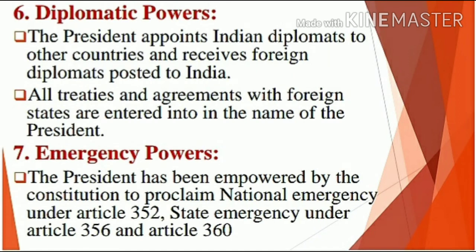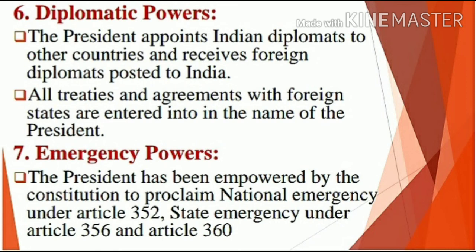Then diplomatic powers. The President appoints Indian diplomats to other countries and receives foreign diplomats posted to India. Diplomats means ambassadors, those who connect two countries. They are appointed by the President. All treaties and agreements with foreign states are entered into in the name of the President. So the diplomats make agreements with a foreign country through the consent of our President. These are the diplomatic powers of our President.